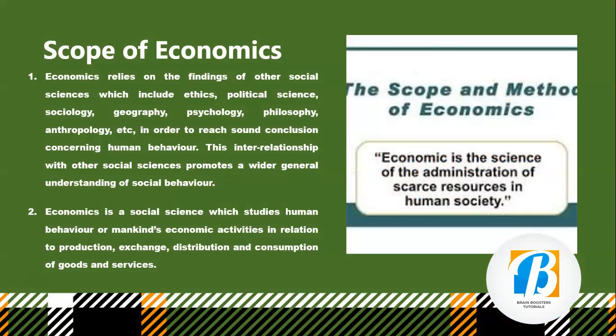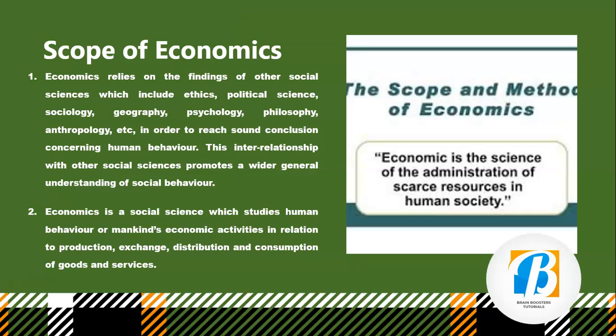Now let's look at the scope of economics. Economics relies on the findings of other social sciences, which include ethics, political science, sociology, geography, psychology, philosophy, anthropology, etc., in order to reach sound conclusions concerning human behavior.